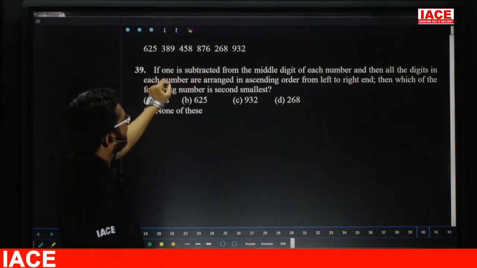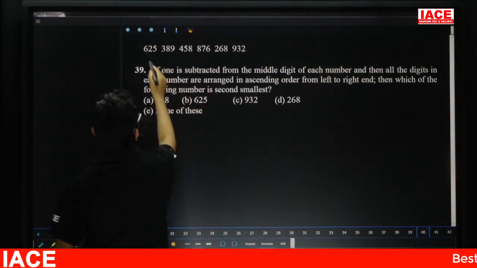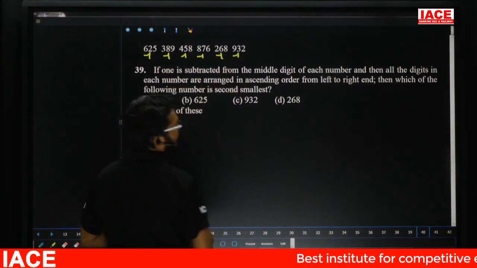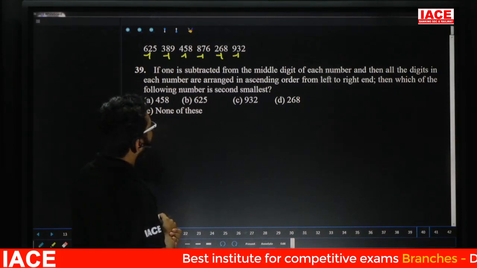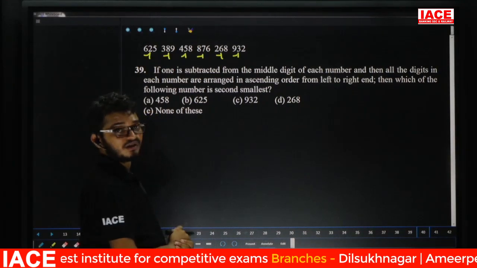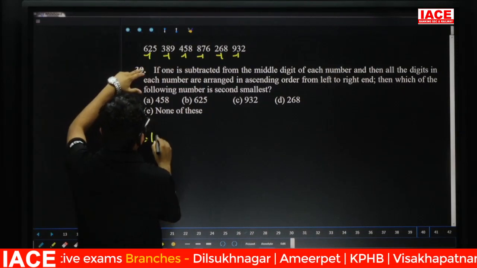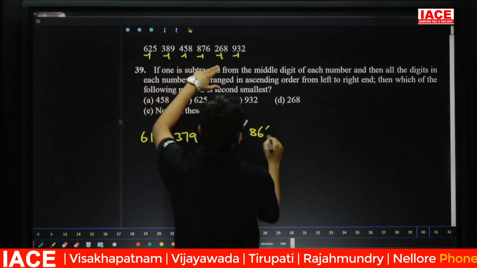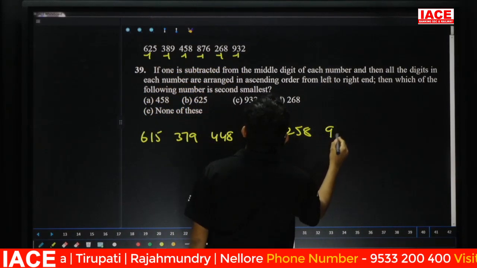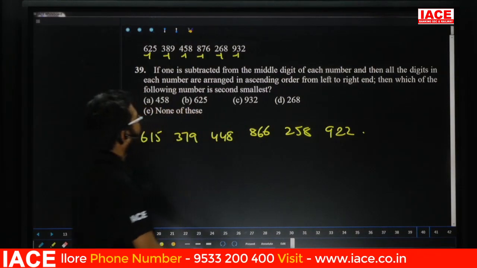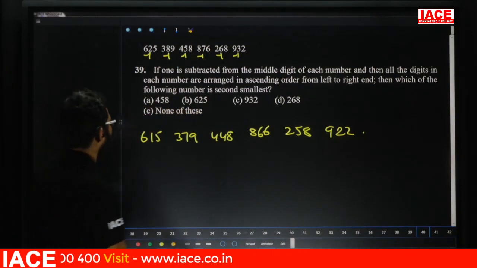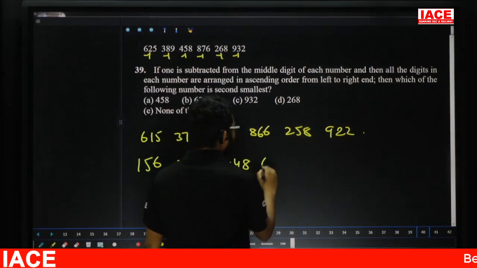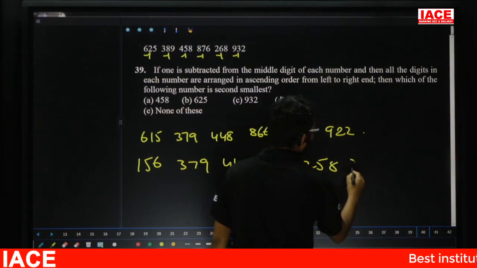If 1 is subtracted from the middle digit. Yes. Friends, check here. Middle digit minus 1, minus 1, minus 1, minus 1, minus 1. Then all the digits in each number are arranged in the ascending order from left to right. First do this one. 615, 379, 448, 866. Next 258, 922. After that, all are arranged in the ascending order. That means low to high. Then 156, 379, 448, 668, 258, 229.